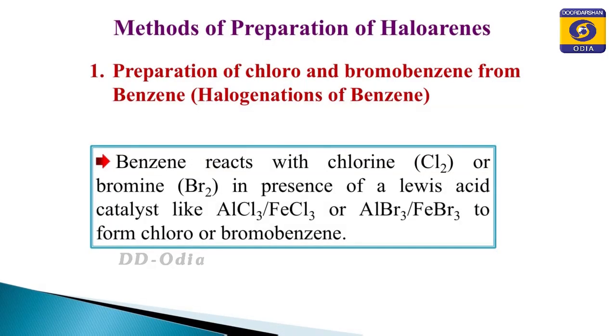Now, let us discuss the preparation of the haloarenes. Haloarenes are mainly prepared by two methods. One is from benzene by direct halogenation method, and the second method is from benzene diazonium salt. So, now let us consider the preparation of haloarenes from benzene.